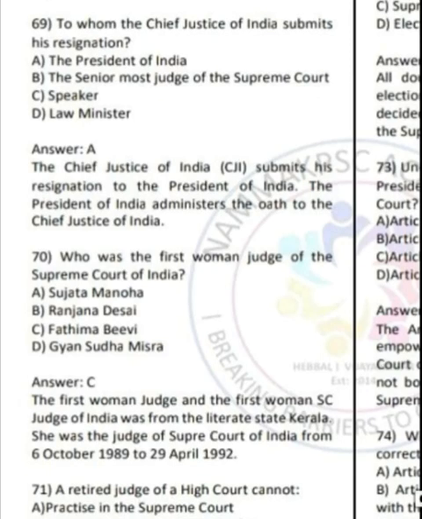Moving ahead to question number 69. Question number 69 is asking to whom does the Chief Justice of India submit his resignation? Correct answer is option A, President of India. Since Chief Justice is appointed by President of India, he submits his resignation to the President of India.